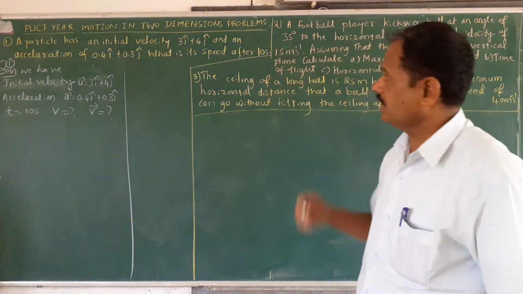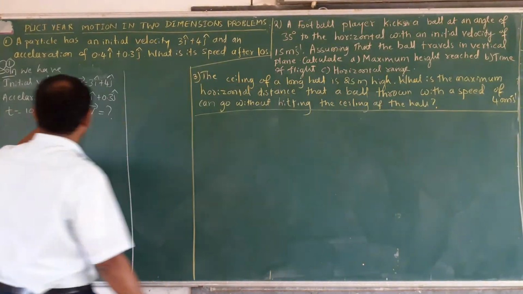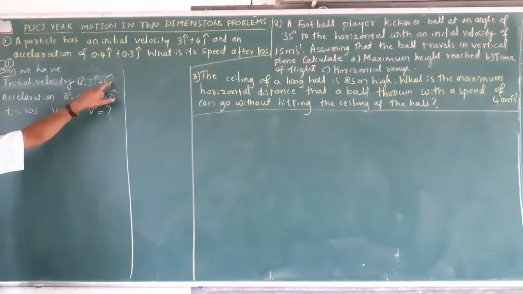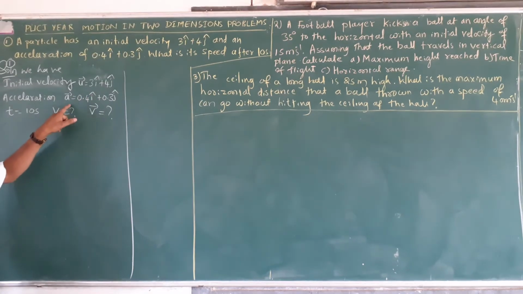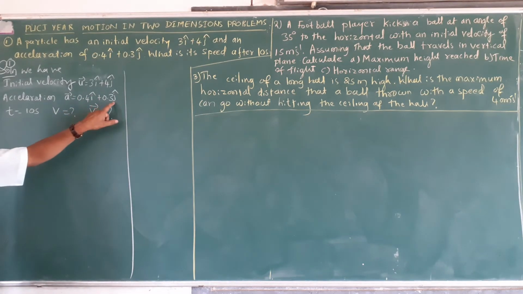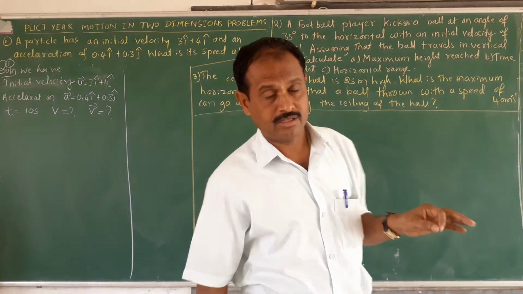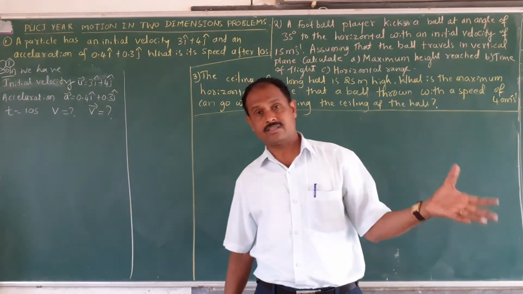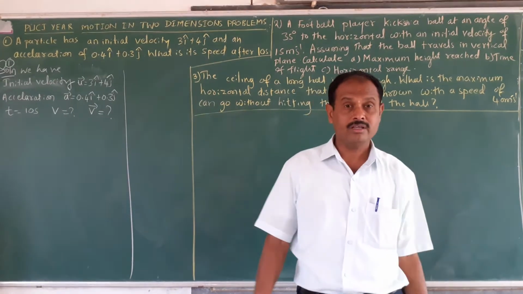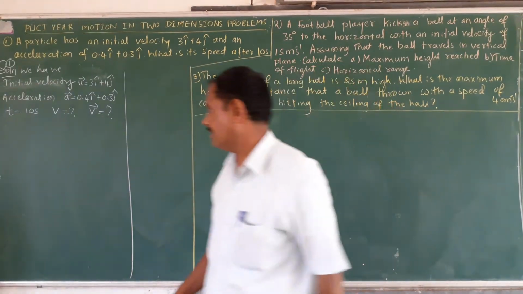Now see here, in the velocity i cap is there, j cap is there. In the acceleration i cap is there, j cap is there. Definitely i cap is the unit vector along the x axis, j cap is the unit vector along the y axis. Definitely the particle moves in the xy plane.